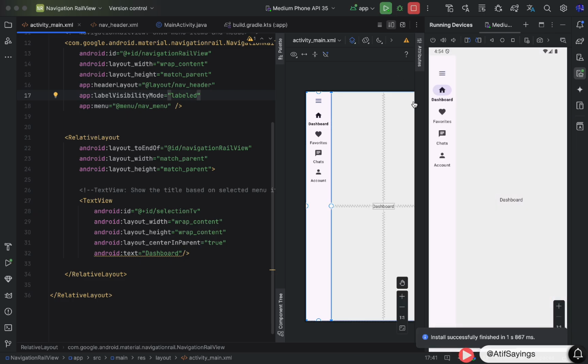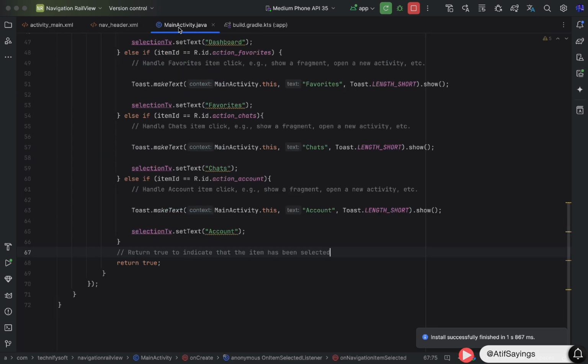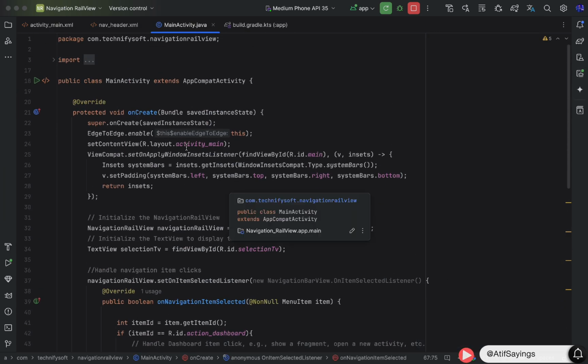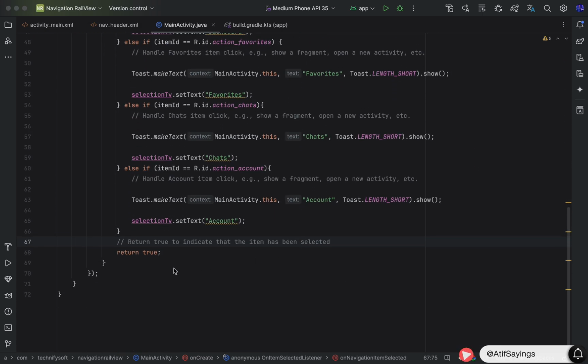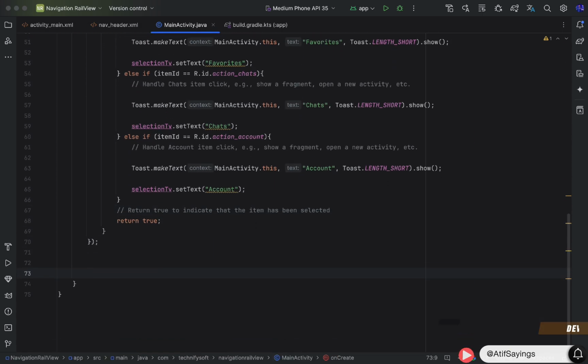Now what if we want to show the labels of the menu items by clicking the menu button and hide the labels of the menu items by clicking it again? For that we will handle the click listener of the menu button, that is in the header view. Come in the on create function.